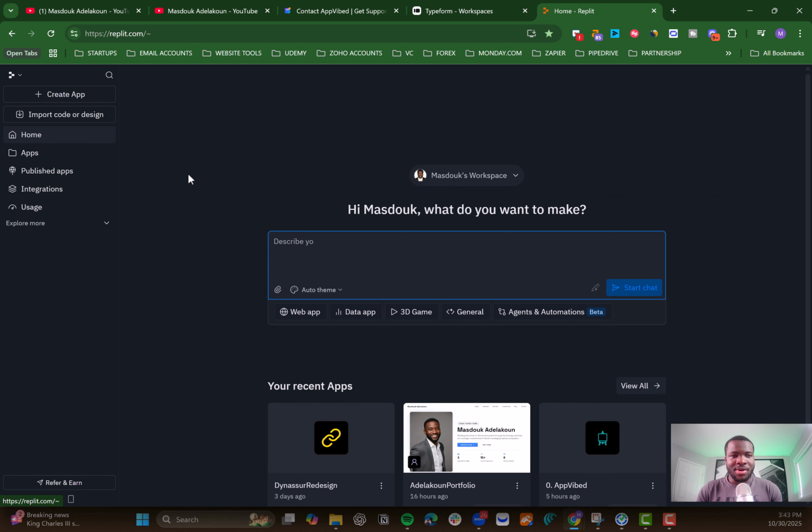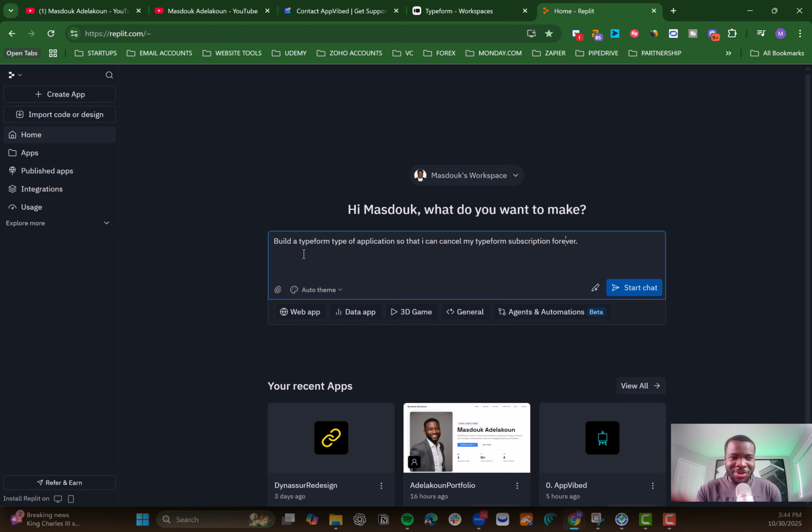So now let's get started, right? How do we start? You just need to write the prompt. It's as simple as that. Since we are looking to build a Typeform application, you can say: build a Typeform type of application so that I can cancel my Typeform subscription forever. Right? That's the goal.